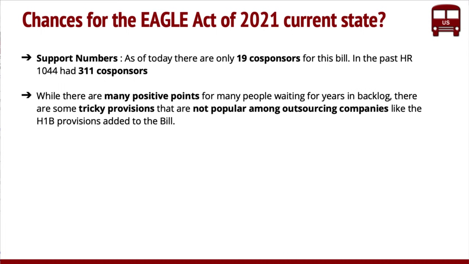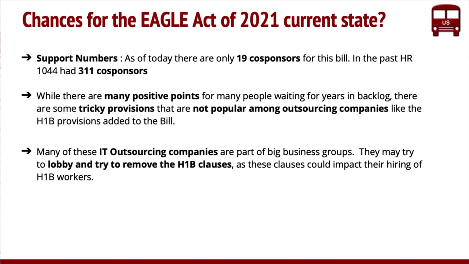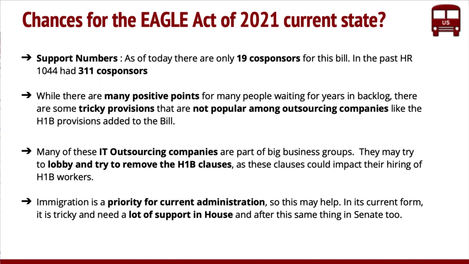Well, there are many positives in this, but there are some provisions like the 50-50 provision that are not going to be helpful for the bill. There are big lobbies, like from outsourcing firms, that will lobby for removing at least some of those clauses. And once it comes back to the Senate, there will be some challenges again. So I think the bill in its current form is not going to be a cakewalk. It has to go through the hoops again. Of course, the majority continue to prioritize it, but there could be challenges in the Senate as well.